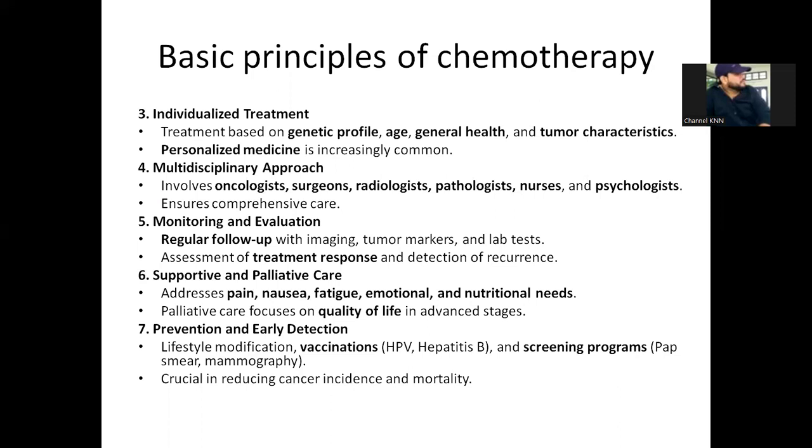This care is highly essential for cancer patients, and it mainly focuses on quality of life of advanced cancer stage patients. And the next principle is prevention and early detection. By doing some lifestyle modifications, we can prevent cancer, like taking vaccinations of HPV and hepatitis B, and doing some screening programs for pap smear and mammography. You know, breast cancer can be detected in the earlier stages. If it is detected in the earlier stages, it can be treated very easily. So these are the basic principles which are used in chemotherapy.